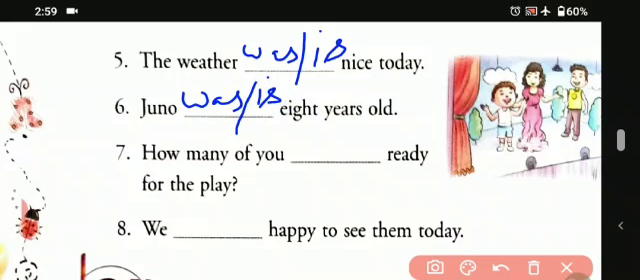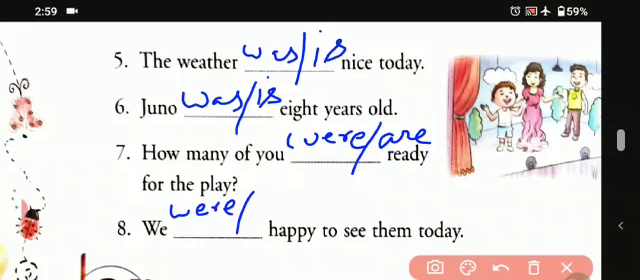Okay? And seventh one. How many of you dash ready for the play? How many of you were ready for the play and how many are ready for the play? Okay? Then another one, eighth one. We dash happy to see them today. Okay? So we were happy to see them today and we are happy to see them today.